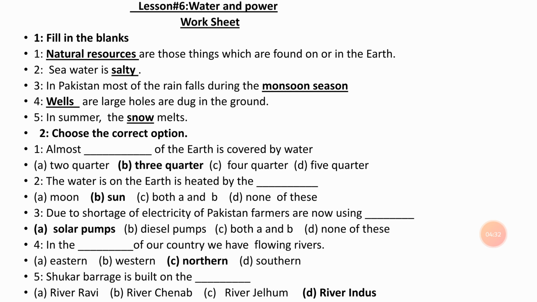Answer is B. Sun. Number 3. Due to shortage of electricity in Pakistan, farmers are now using dash. A. Solar pumps. B. Diesel pumps. C. Both A and B. D. None of these. Answer is A.